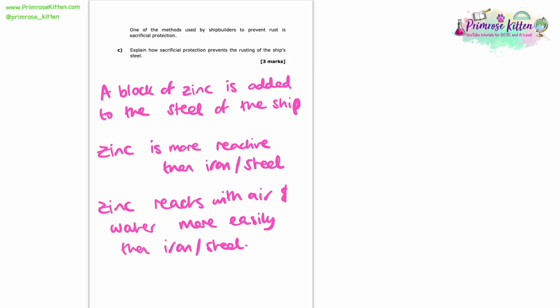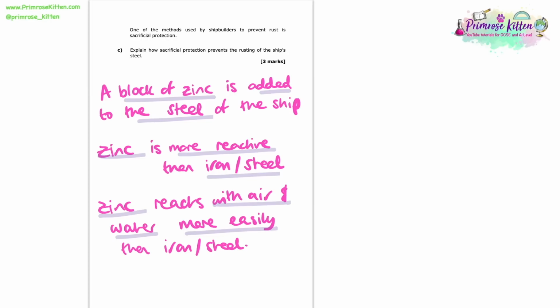First off, we just want to state what we do with the zinc. So we add a block of zinc to the steel of the ship. Then we state the really important fact that zinc is more reactive than the iron or the steel of the ship. And as a result of that, the zinc will react with the air and the water more easily than the iron or the steel.